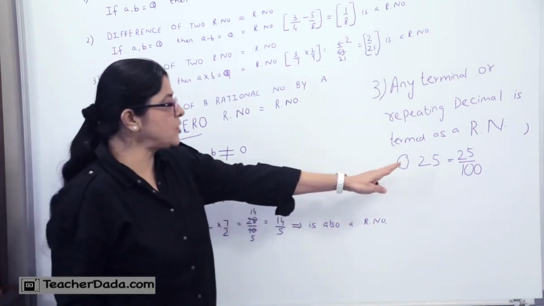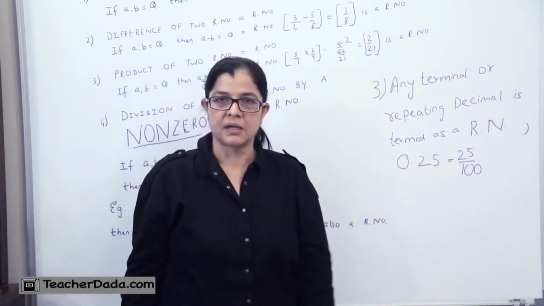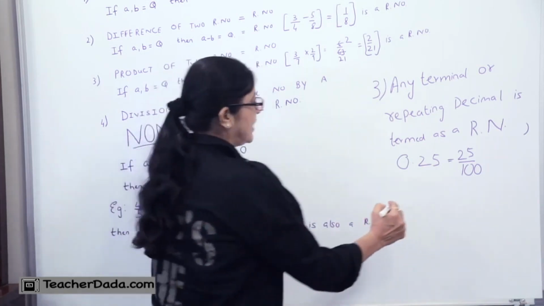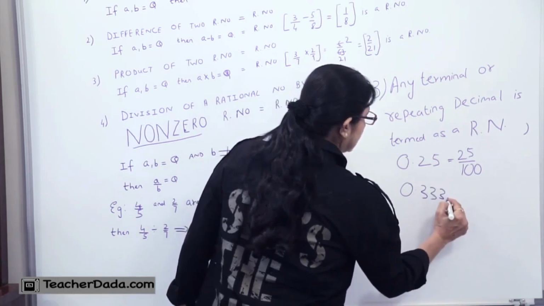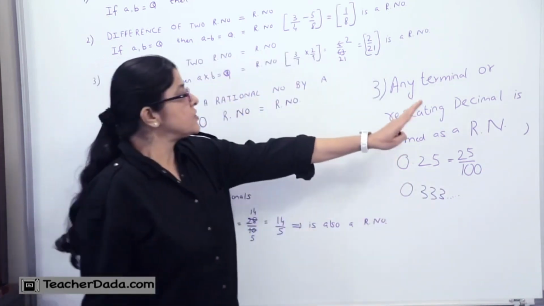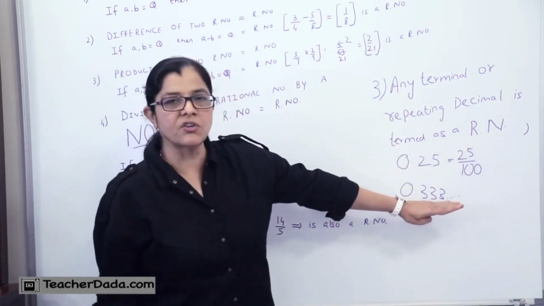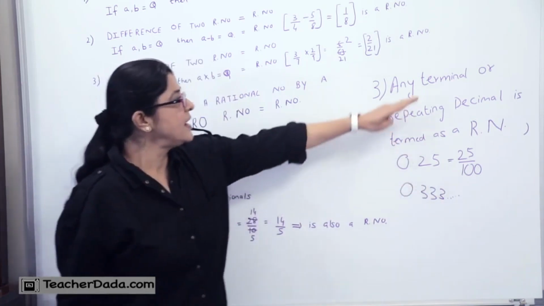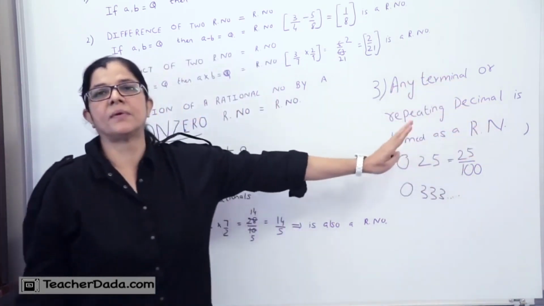It's a terminating decimal. Whereas if I write 0.333, it's a non-terminating decimal. So 0.25 is a terminating decimal and 0.333 is a non-terminating decimal. That means any terminating or repeating decimal is also termed as a rational number.